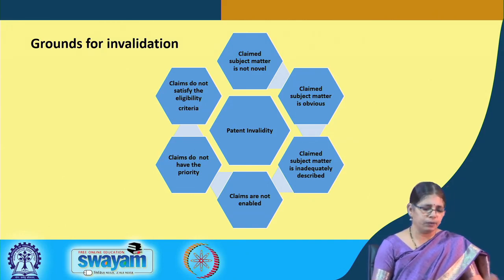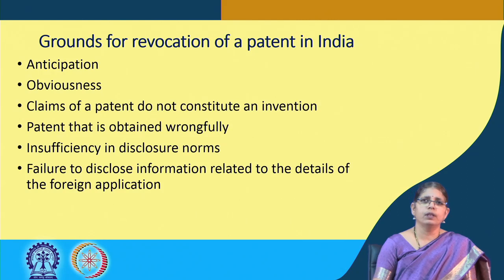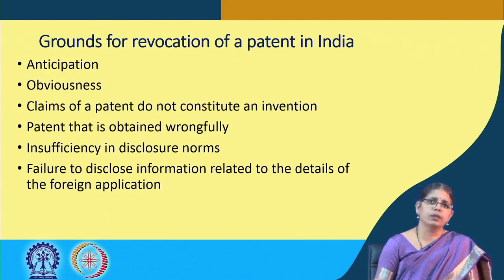In case of India, there are different grounds of revocation for a patent in India. One is on the grounds of anticipation, that is by public knowledge, prior publication, by prior claims in patents, prior knowledge. So, there are different grounds of anticipation which are laid down under the Indian Patent Act, all of which are applicable as grounds for revocation of a patent.